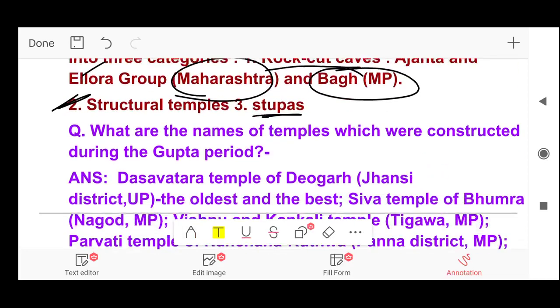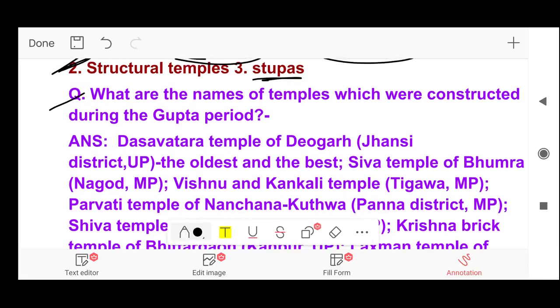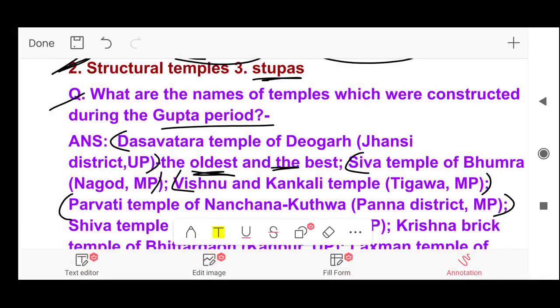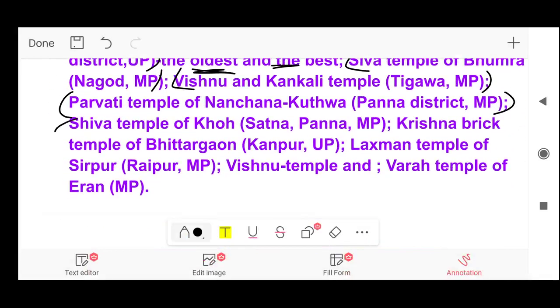Next question. What are the names of temples which were constructed during the Gupta period? Answer. The Svartana temple of Devgarh, which is in Jhansi district, UP. The Svartana temple is the oldest and the best. Next, Shiva temple of Bhumra, which is in Nagaur, MP. Vishnu and Kankali temple, which is in Tigwa, MP. Parvati temple of Nanchana, Kutwa, which is in Panna district, MP. Shiva temple of Kho, which is in Satna, Panna, which is in MP.